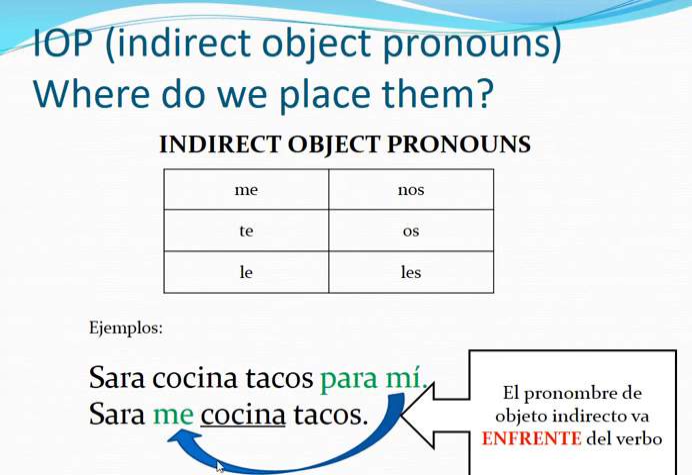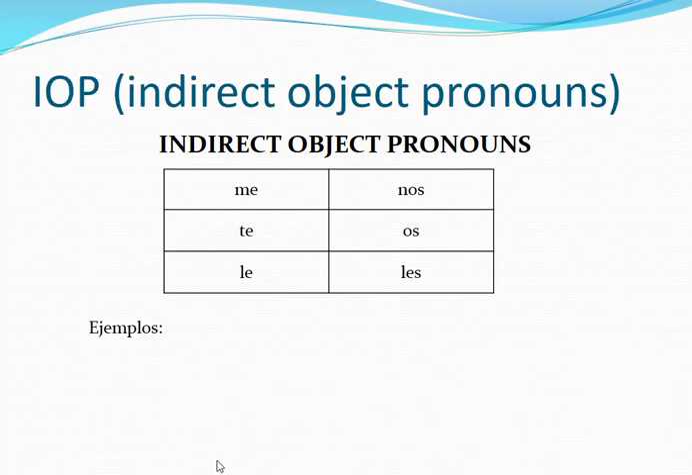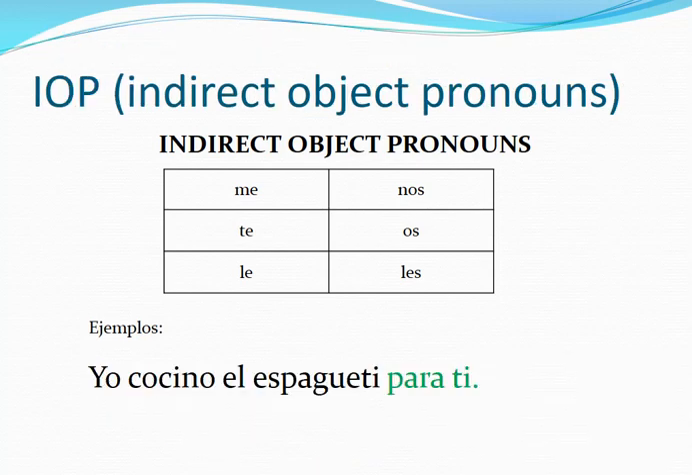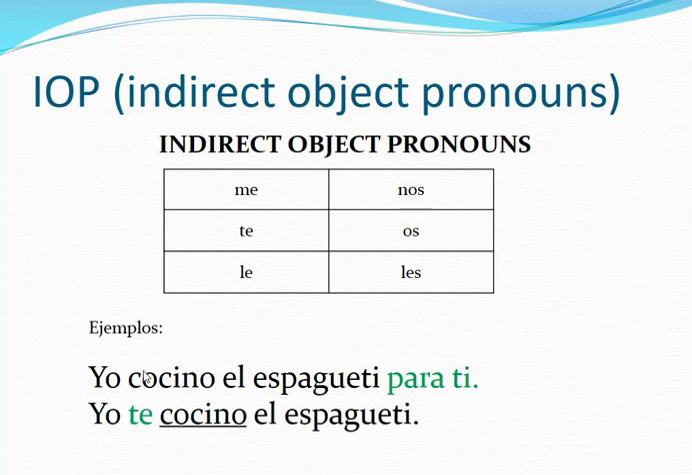El pronombre de objeto indirecto va enfrente del verbo, in front of the verb. Okay, ejemplos: yo cocino el espagueti o los espagueti para ti. I cook this, direct object, to you or for you. This is the indirect. How do we replace it? If it's for you, it's going to be te. So we're going to put it right in front of the verb. Yo te cocino el espagueti.